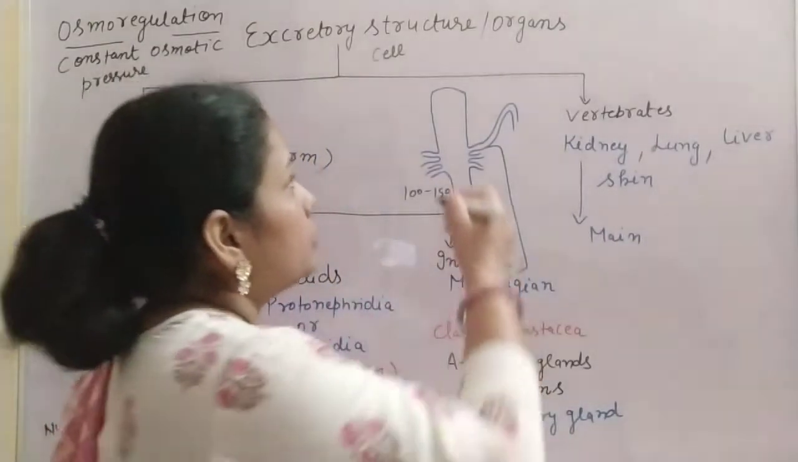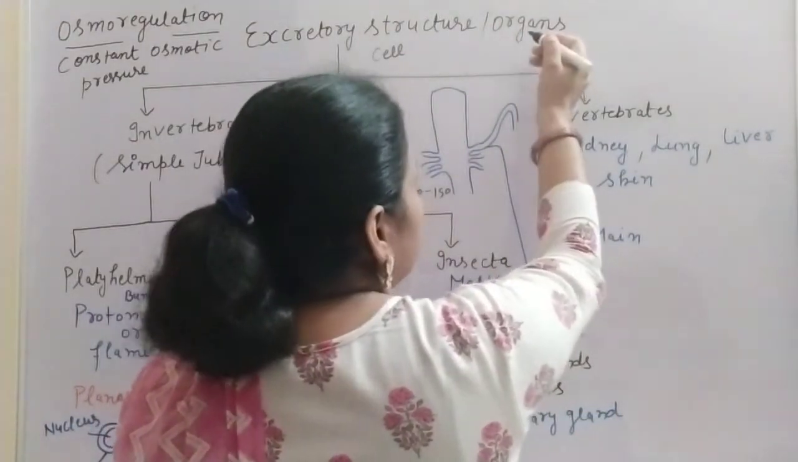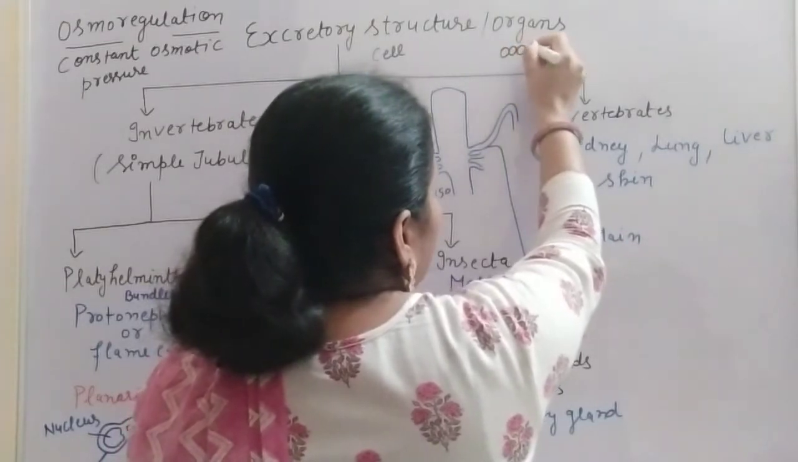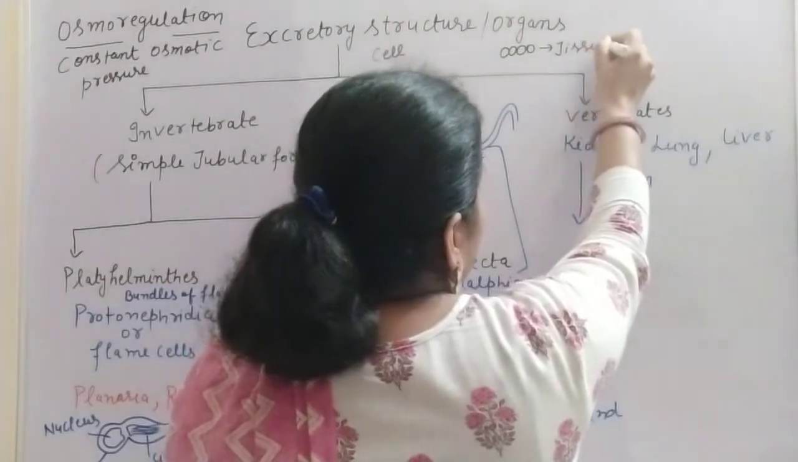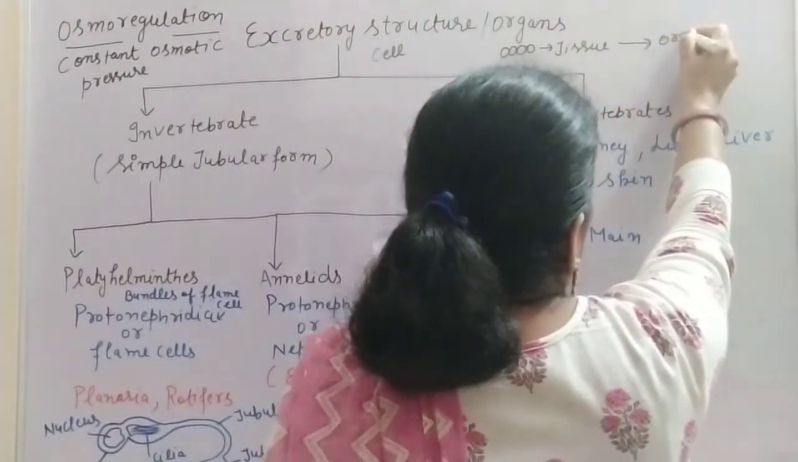So what is an organ? An organ is a group of different tissues, because when cells join together they make a tissue, and different groups of tissues join to form an organ.